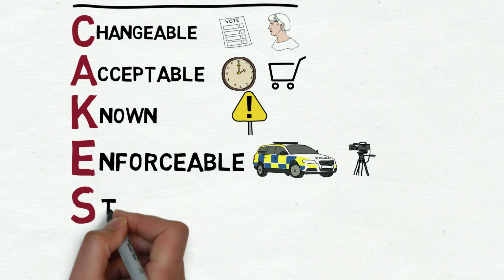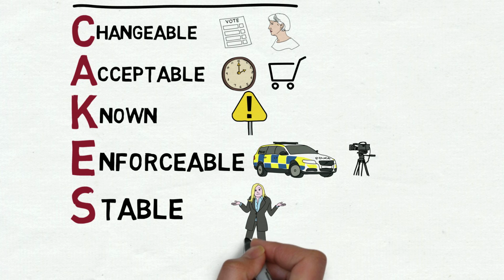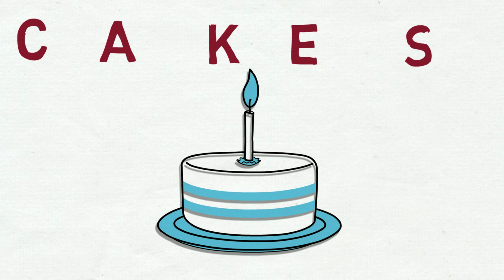Stable. The law must be stable. If the law changes too frequently, no one is certain about what the law is and there will be chaos. A key word to remember: cakes. Change, acceptable, known, enforceable, stable.